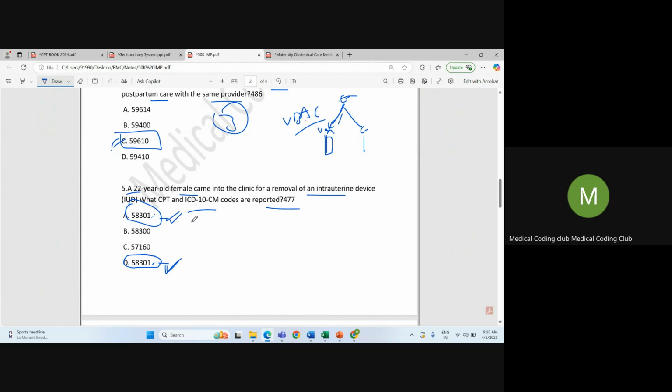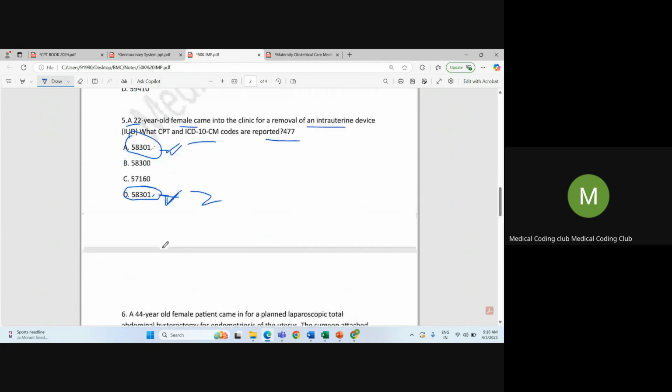Okay, I did not observe this. Since I removed the ICD, there are two CPTs, same CPTs are there. So later, maybe in the comment section, I'll see what is the correct CPT with the ICD code, and I'll add it. Okay, maybe here it is an intrauterine device, right? Removal, maybe it's a status code. So some Z series code will be there, I think. I'll add that. But CPT 58301 is correct.